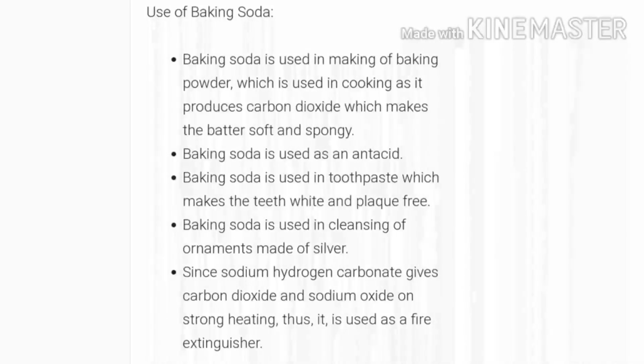Next comes the uses of baking soda. Baking soda is used for making baking powder, which is used in cooking as it produces carbon dioxide which makes the batter soft and spongy. Next, baking soda is used as an antacid, and it is also used in toothpaste which makes the teeth white and plaque free, and it is used in cleaning ornaments made of silver.